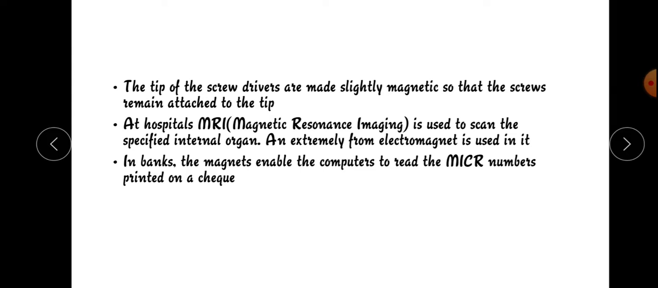In banks, the magnets enable the computer to read the MICR numbers printed on the check. In the check there will be MICR numbers. With the help of the magnet only, the computer is able to read them.